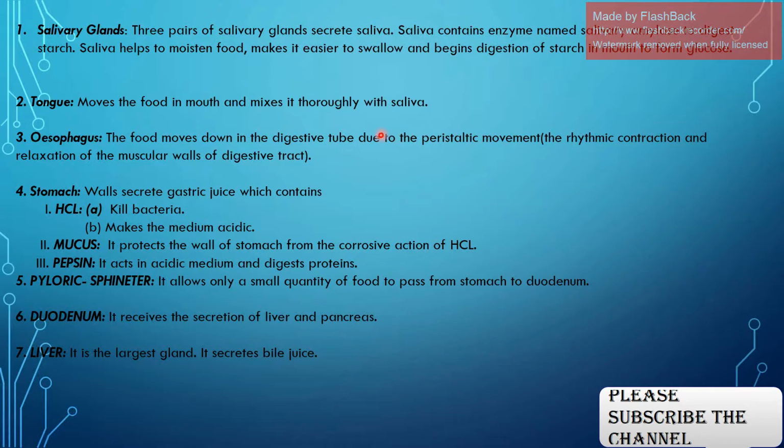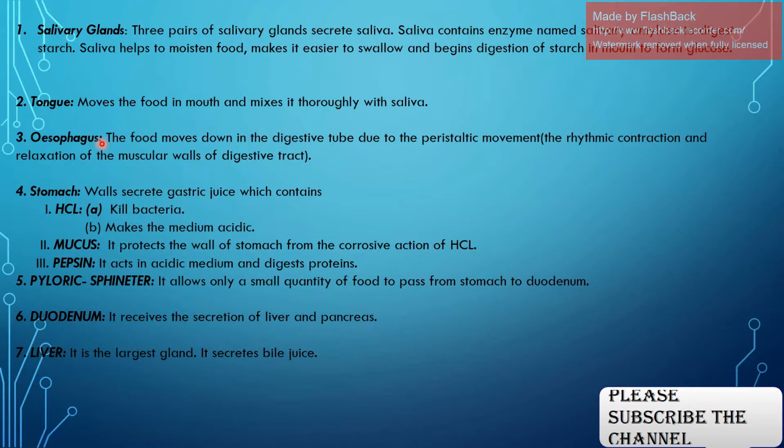Now, the second organ in our nutrition in humans is the tongue. It helps to move the food in the mouth and mix it with saliva. The tongue helps to move the food into the food pipe.